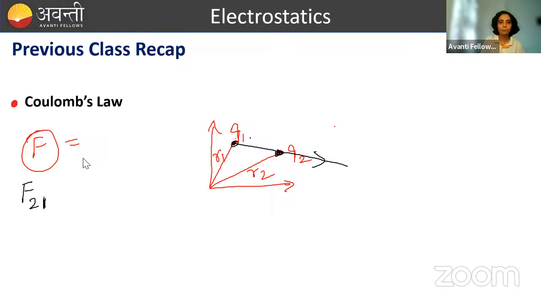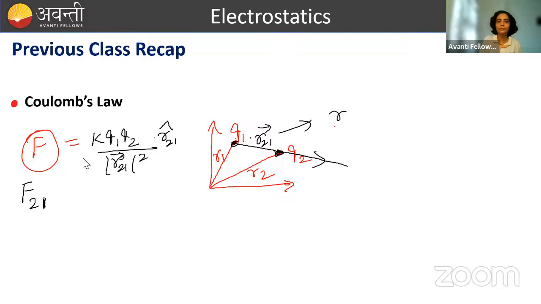What is the magnitude? This distance is how much? R21 vectorially. I have proved earlier also. So let me simply write it: K Q1 Q2 by R21 का मॉड्यूलस का स्क्वायर into direction क्या होगा? Unit vector in the direction of R21 vector. R21 is nothing but R2 minus R1. This is nothing but vector R2 minus vector R1. So this is nothing but the distance between these two points. Okay? Vectorially we have written it like this.